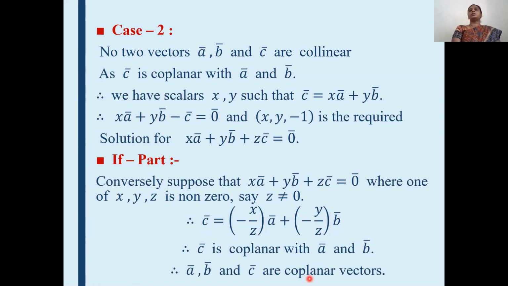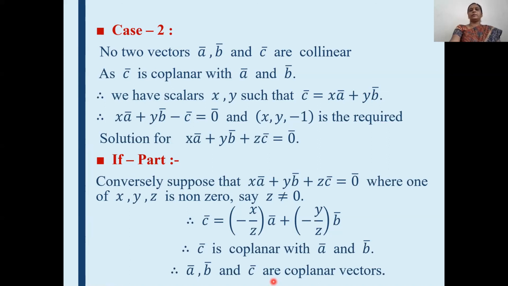This theorem will also be asked in the board exam for 3 marks. You have to first prove that if a bar, b bar, c bar are coplanar then they satisfy this linear combination. And second, you suppose this linear combination exists and prove that a bar, b bar and c bar are coplanar vectors. If you are familiar with the definitions of collinear and coplanar vectors, then it is very easy to prove the theorem. For this theorem, we must know the statements of theorem 1 and 2 also.